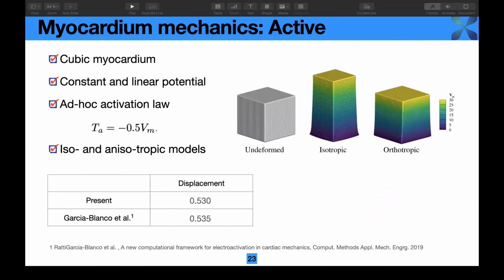Here is the simulation of the active stress. We consider a cubic myocardium, which has a consistent and a linear potential. And we introduce an ad hoc activation law, which means that the active stress is linearly related to the transmembrane potential, and this is the deformation. This is the undeformed geometry, and this is the isotropic case, and this is the anisotropic case. We compare the displacement of the top panel to the data obtained by FEM. Again, the method has a good agreement with the FEM.